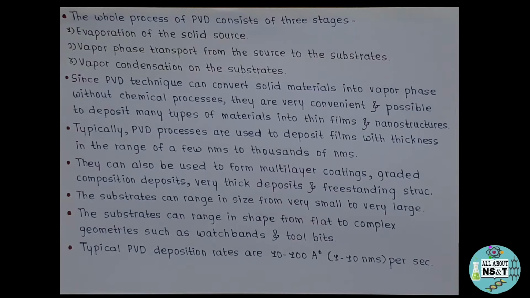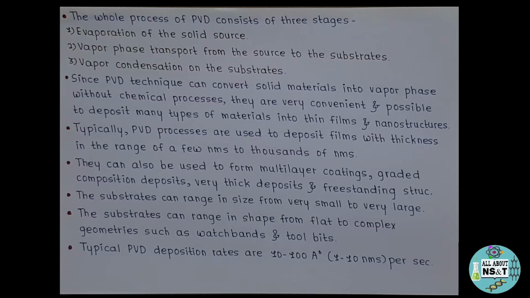The whole process of PVD consists of three stages. First, evaporation of the solid source. Second, vapor phase transport from the source to the substrate. And third, vapor condensation on the substrate. Since the PVD technique can convert solid materials into the vapor phase without chemical processes, it is very convenient and possible to deposit many types of materials into thin films and nanostructures.